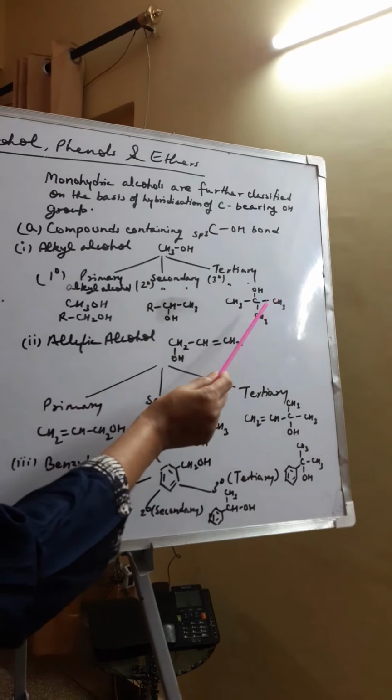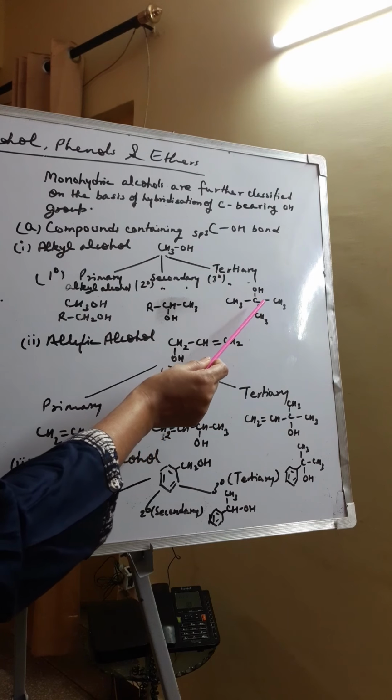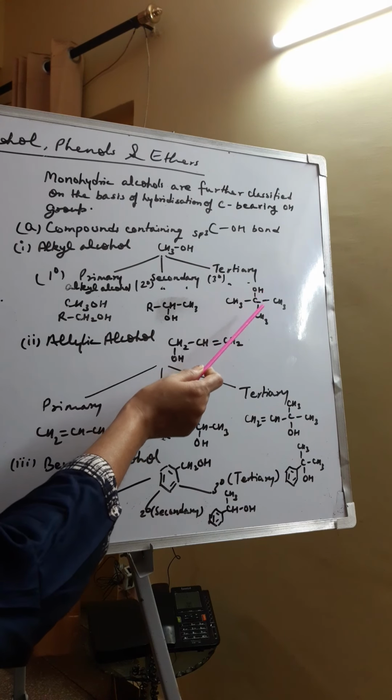There is no hydrogen atom on this carbon, so this is called tertiary alkyl alcohol.